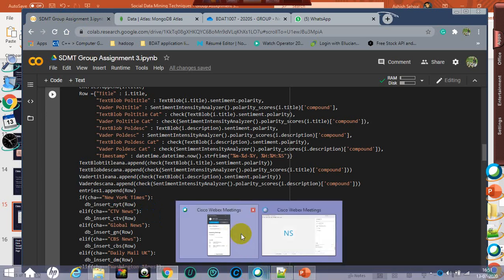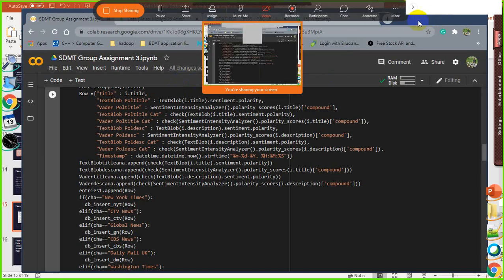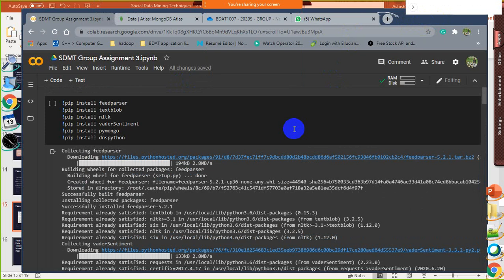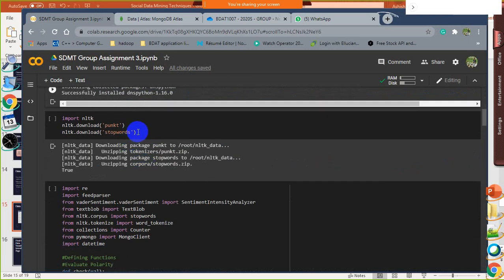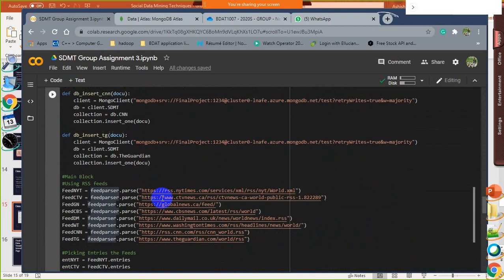So let me start sharing so that everyone can see what we are doing. Here we are. This is the Colab platform which we use for the data analysis. These are the libraries which we used. Nihal has already explained: Feedparser, TextBlob, NLTK, Vader Sentiment, PyMongo, and dnspython, which is used for connecting to MongoDB. Then there were 2 NLTK resources used, Stopwords and Punkt, as stated earlier by Nihal. So this is how the code is.